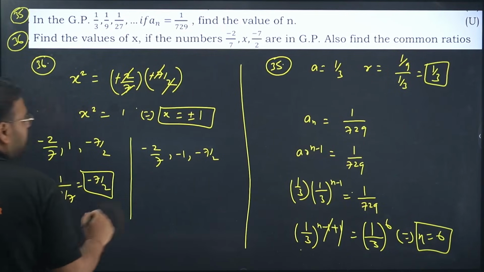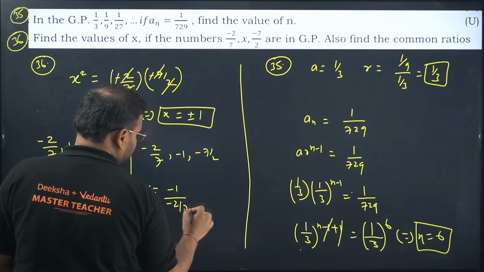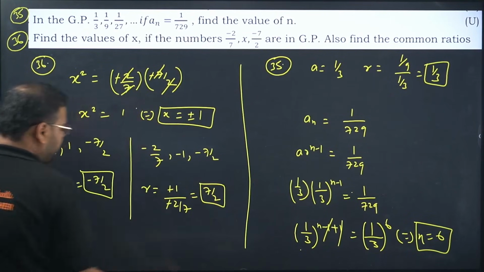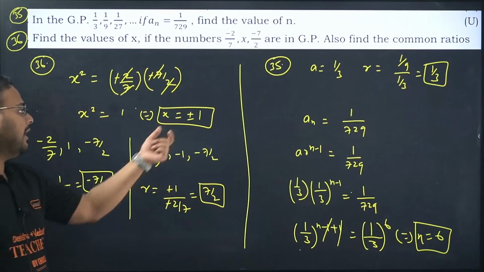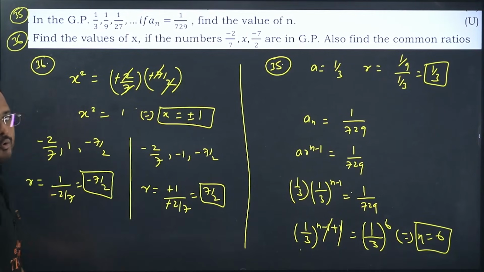Second term by the first term. And over here again you'll get minus 1 upon minus 2 by 7. Minus cancelled. I get here 7 by 2. So my common ratios are minus 7 by 2 and 7 by 2, and the x value is plus minus 1. A simple question. No need to complicate it.